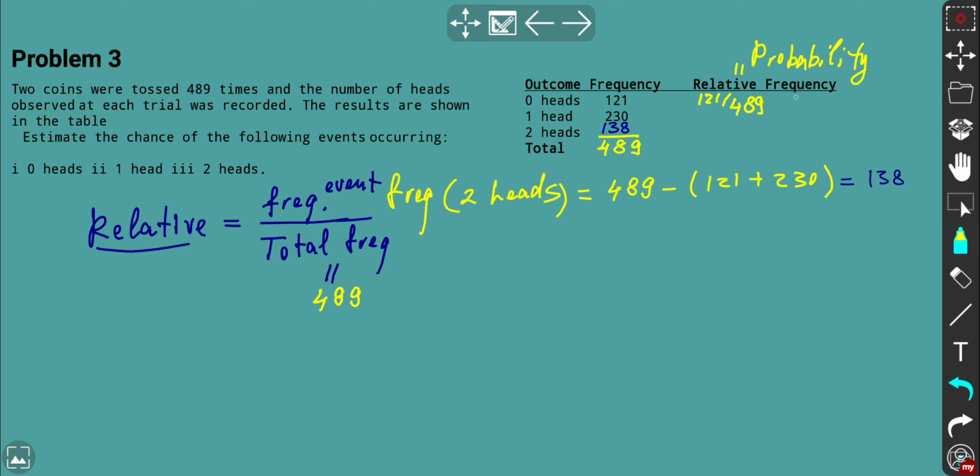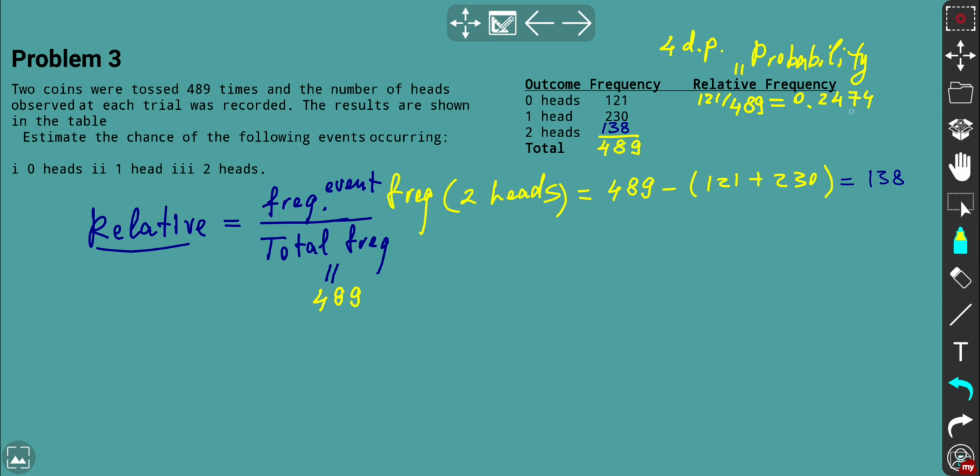When we have 0 heads, the relative frequency is 121 divided by 489. I will use 4 decimal places, and it's going to be 0.2474. That's the probability of getting 0 heads.